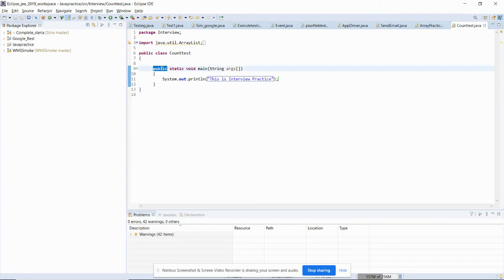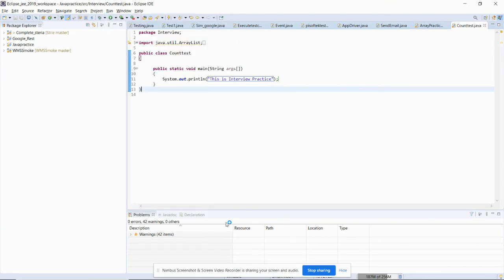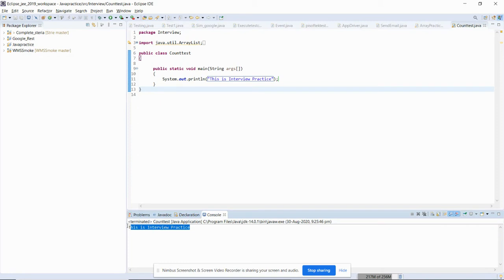As I told you, public is the access specifier, and static means we can execute this method without creating an object. Static also has many more things we will discuss later on, like that we cannot override it. Void means we do not return any data. Main means the JVM will get to know that it needs to start the execution from here. And String is the data type for the arguments array. Now let me run this as a Java application. You can see that it has been printed.